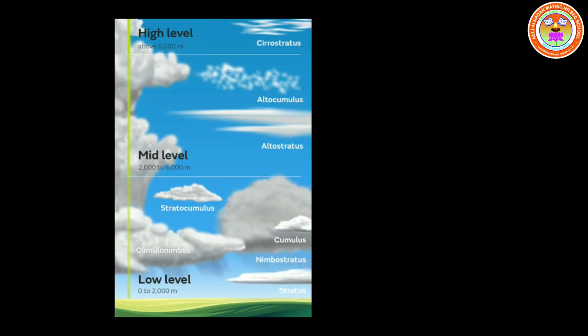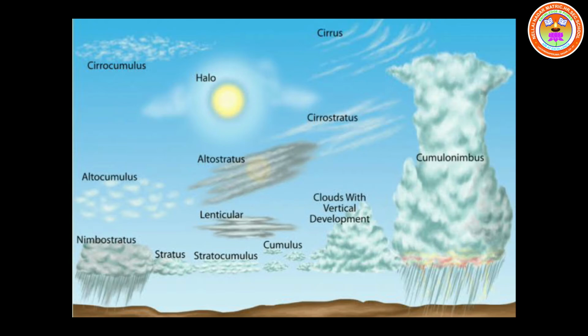Here it is clearly given on the screen, children: the cirrus, cirrocumulus and cirrostratus. Then middle clouds: altostratus, altocumulus, nimbostratus. Low clouds: stratocumulus, stratus, cumulus and cumulonimbus. Like the three variations of the clouds.